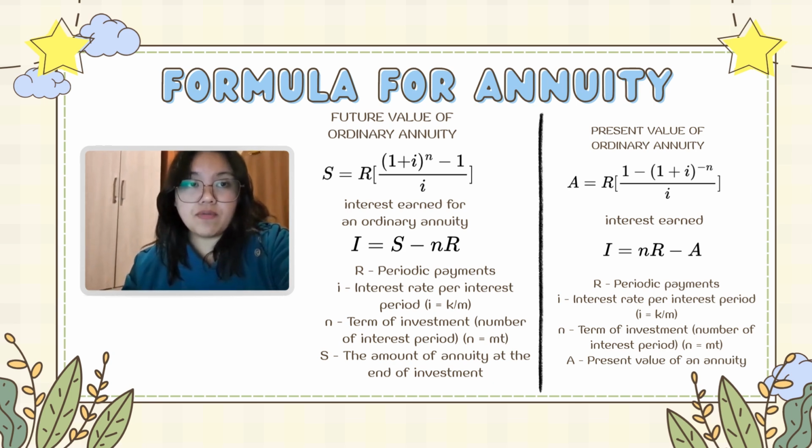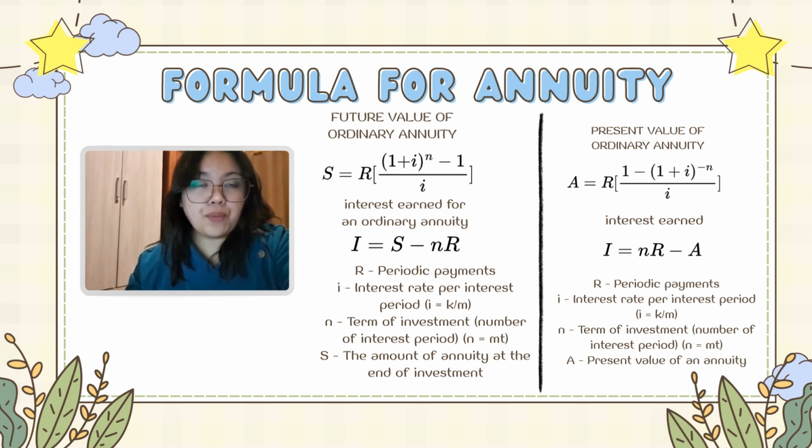Next, we have the formula for the present value of ordinary annuity. We use the formula A equals R times open bracket 1 minus 1 plus i to the power negative n close bracket over i. The only difference here is A. What is A? A is the present value of an annuity. And then, in order to find the interest earned for the present value, we need to use the formula of